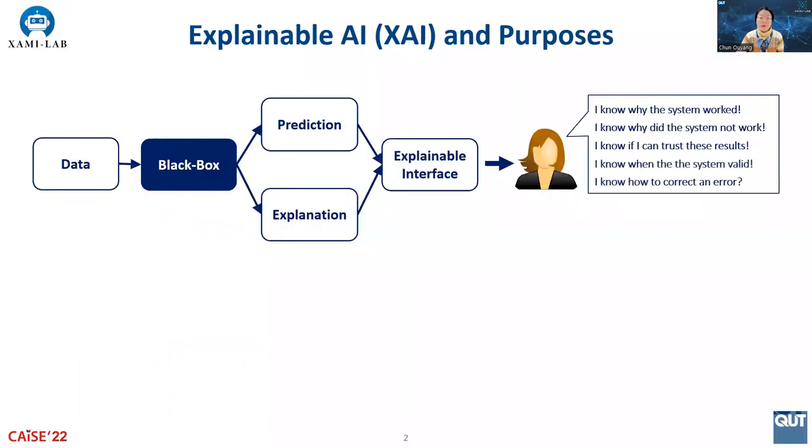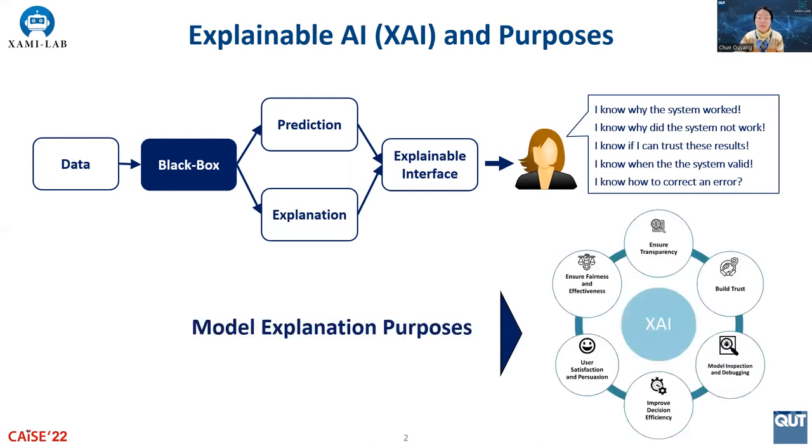In our study, we're interested in generating explanations for predictive models. The broad area of research is known as explainable artificial intelligence, or XAI. In simple words, XAI intends to provide explanations about why a certain decision was made by a predictive model underpinned by machine learning or deep learning techniques, mostly considered as black box models. By doing so, XAI aims to address purposes such as providing model transparency and ensuring fairness in autonomous decision-making.